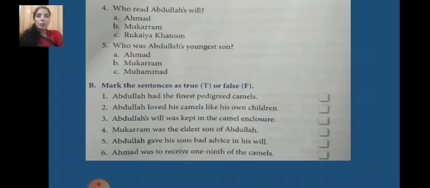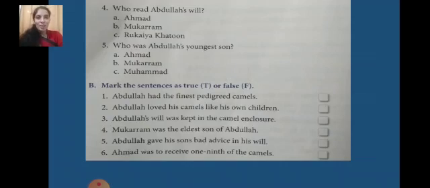Number 2. Abdullah loved his camels like his own children. Yes, absolutely correct. So that is also true. Second is T. Third, Abdullah's will was kept in the camel enclosure. Third is false. That's not true. Third, F. Fourth, Mukarram was the eldest son of Abdullah. False. Who was the eldest one? Ahmed.